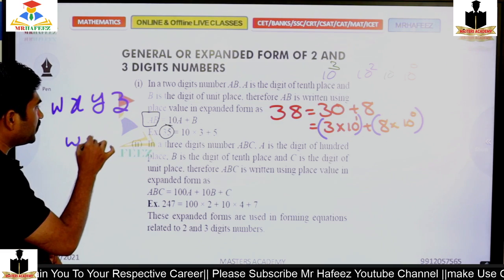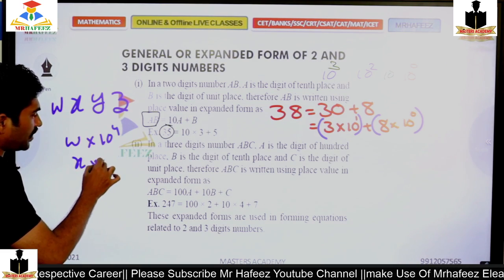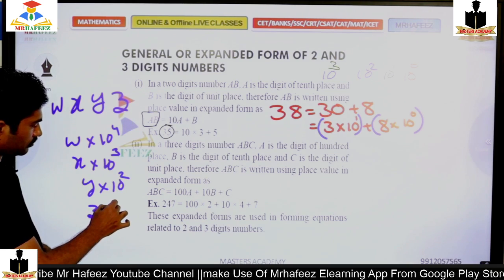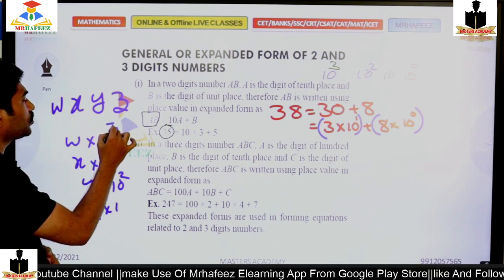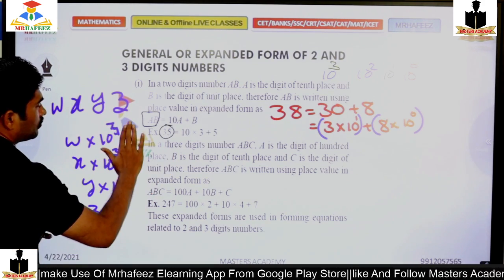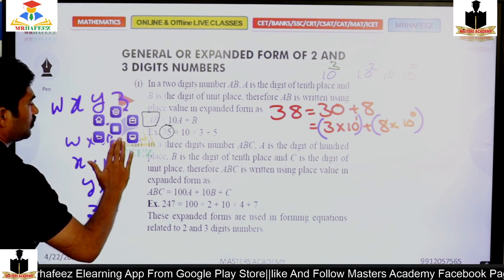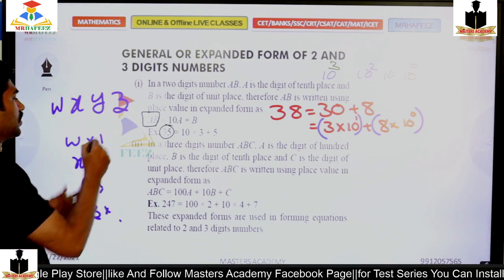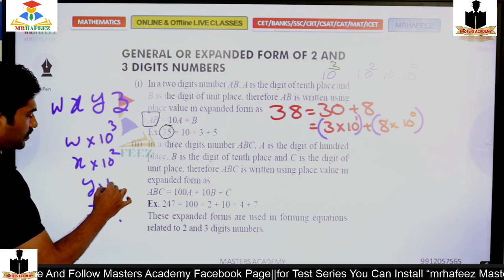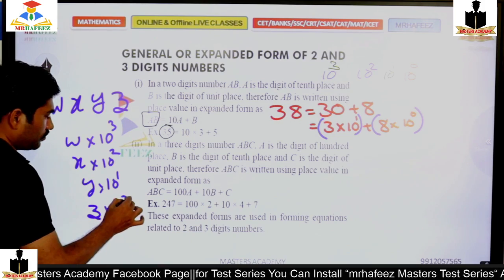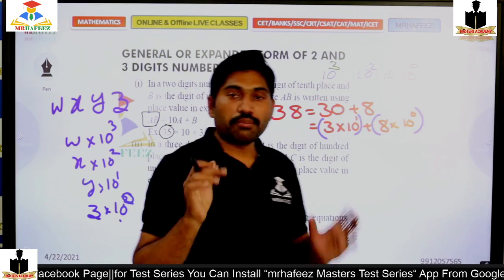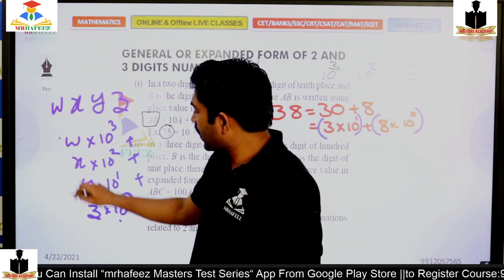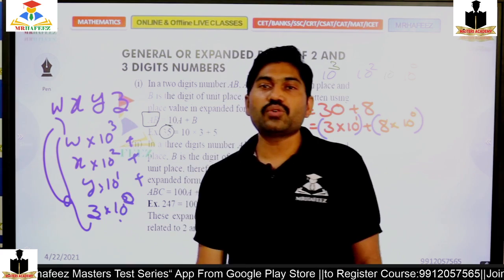Then W is multiplied by 10 to the power 4, X by 10 cubed, Y by 10 squared, and Z by 10 to the power 1... okay, this is 10 cubed, this is 10 squared, this is 10 to the power 1, and this is 10 to the power 0. This is how I need to multiply, and after that if I add all these, I'll get the same value WXYZ.